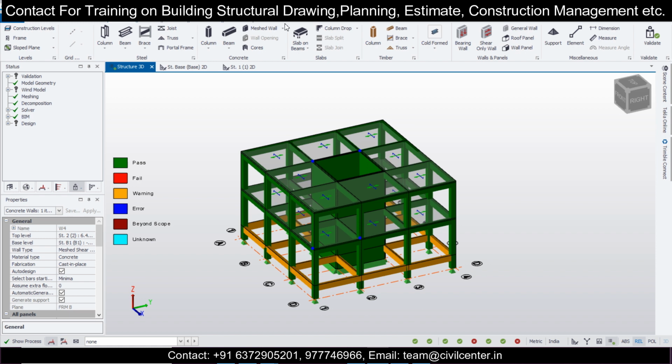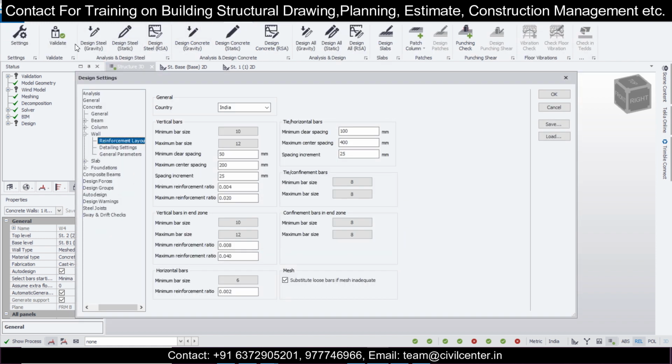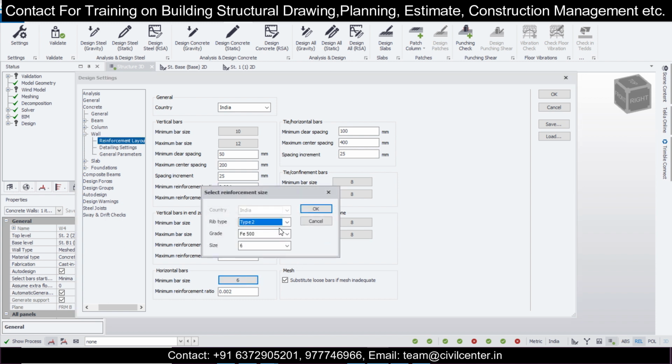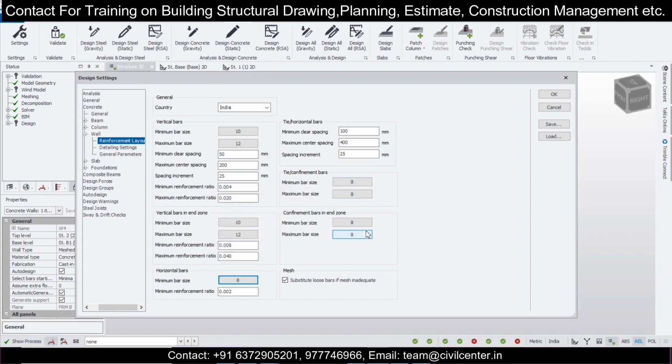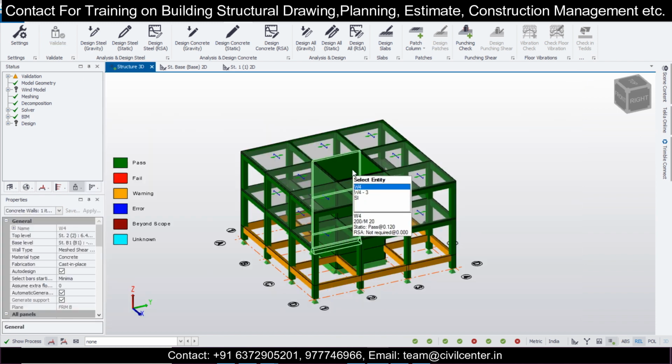So let's go to model. We go to design and go to settings, and see this walls, vertical walls. Okay, we are having this, and horizontal bars. We are having vertical bars in end zone and horizontal bars in end zone. Ties we have made 6 here, so let's do it 8. I don't remember making it 6. And vertical bars in end zone, these are vertical bars, tie horizontal bars here, these are 8 mm, but still they are using. Okay, let's save and then just check whether it affects the design now or not.